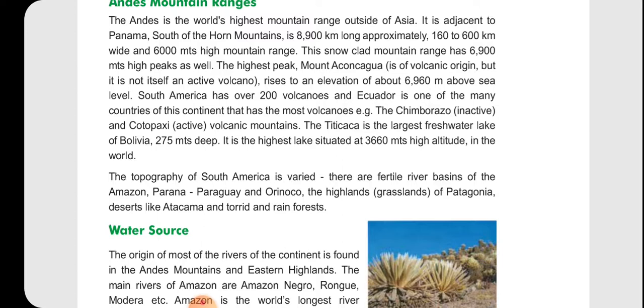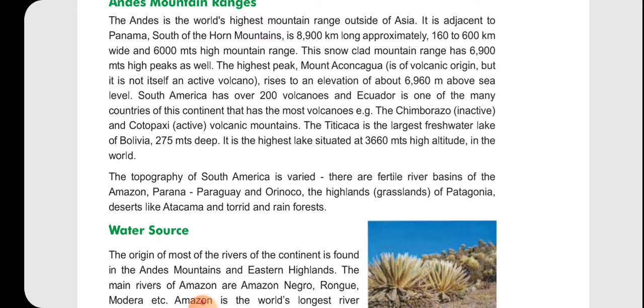Lake Titicaca is the largest freshwater lake of Bolivia, which is 275 meters deep, and it is the highest lake in the world, situated at 3,660 meters altitude.